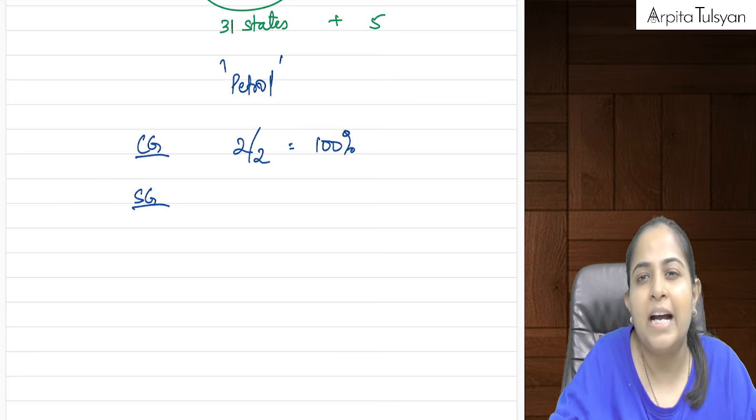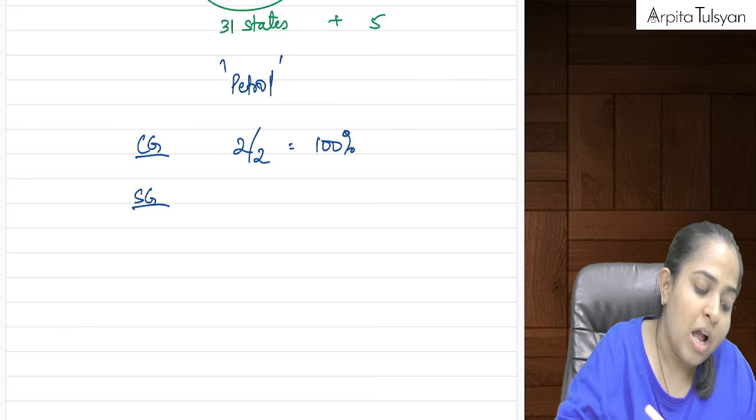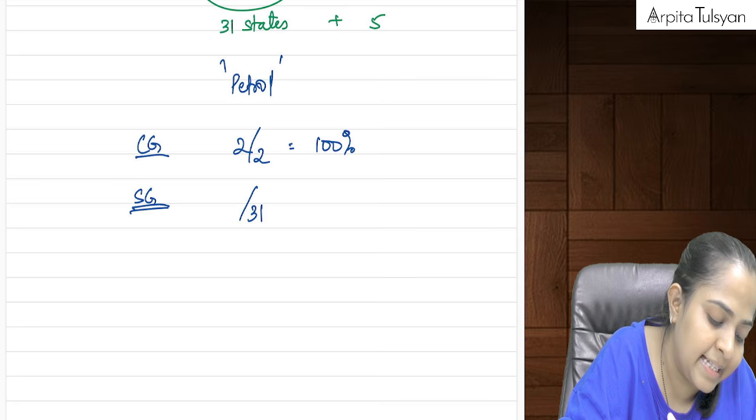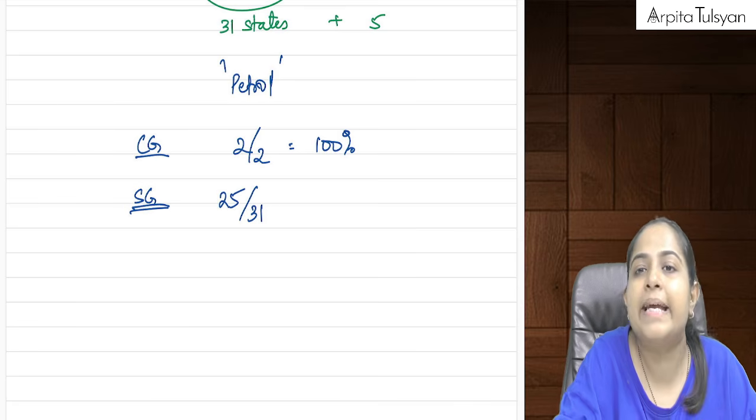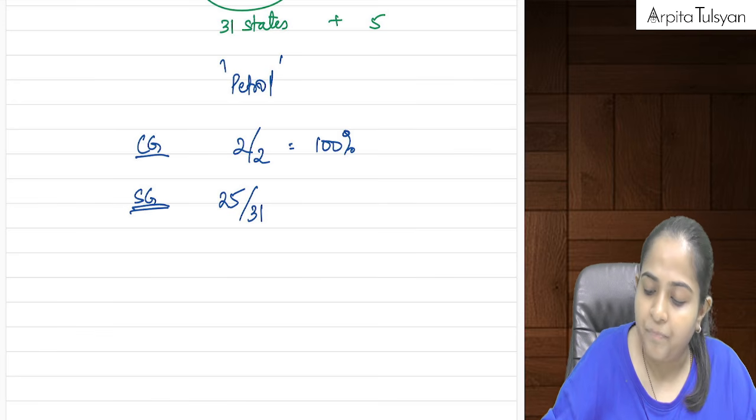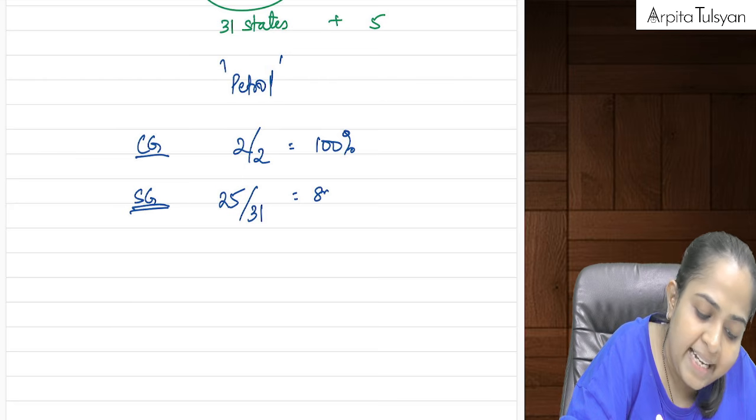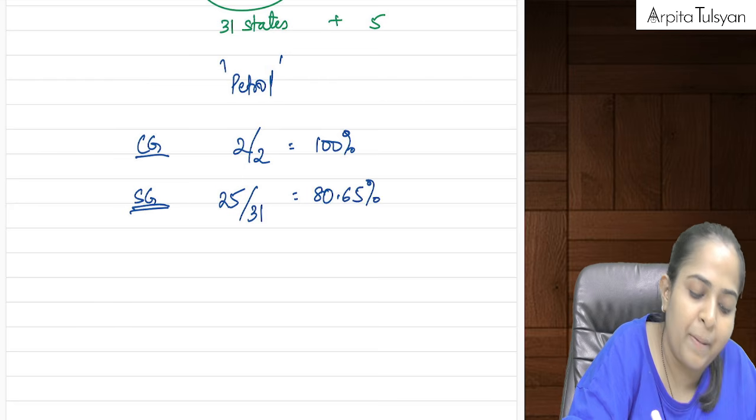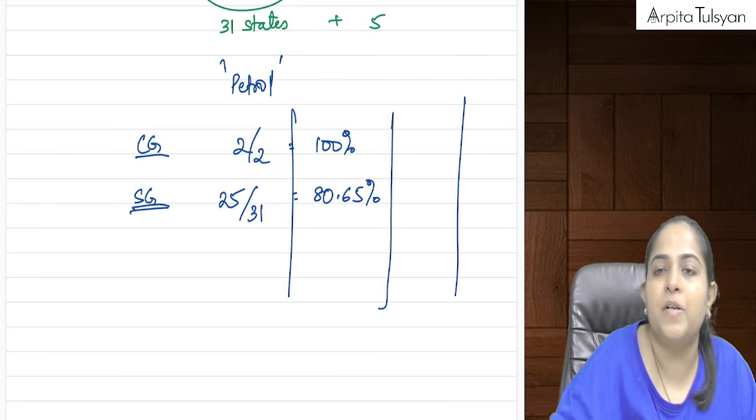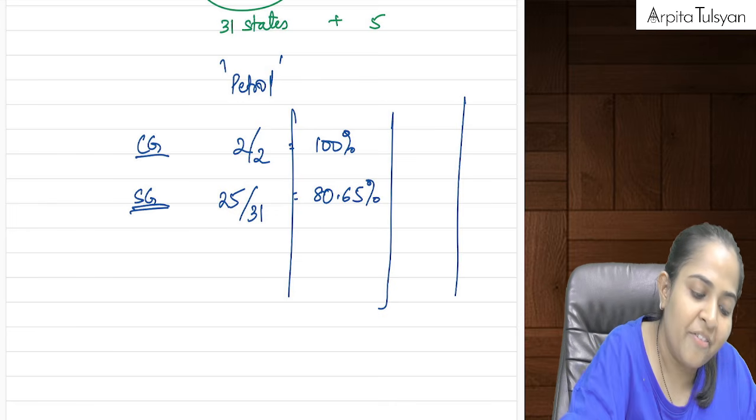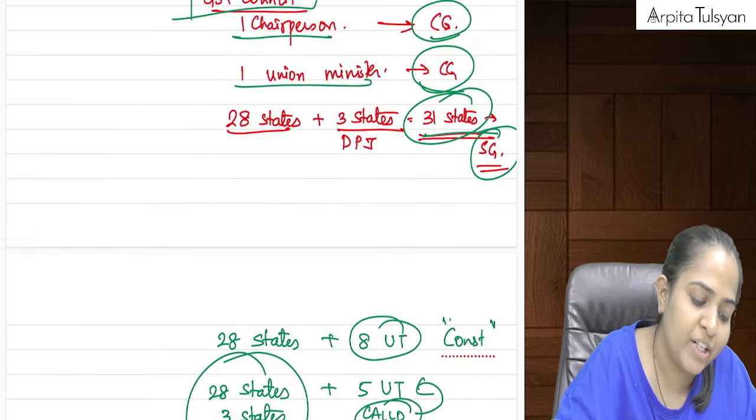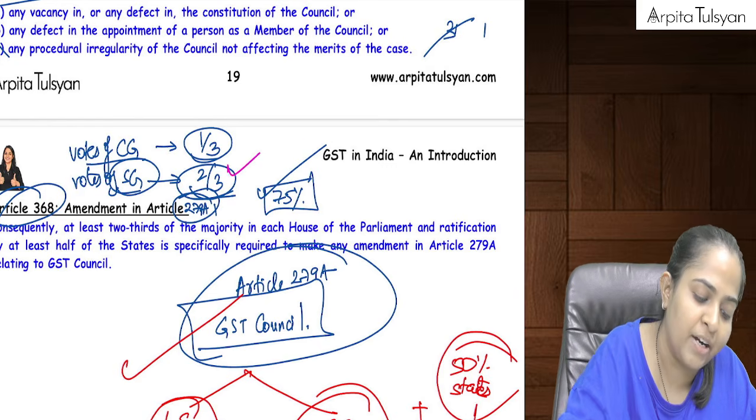So we are getting 100% approval of the central government. And let's say in the state government, out of 31 members, 25 members say yes. So 25 divided by 31, what is the percentage? 80.65% people are saying yes. Now this is the individual percentage, but we are required to give them a weightage. To the central government we give a weightage of 1/3 and to states a weightage of 2/3. This is what we have studied already.